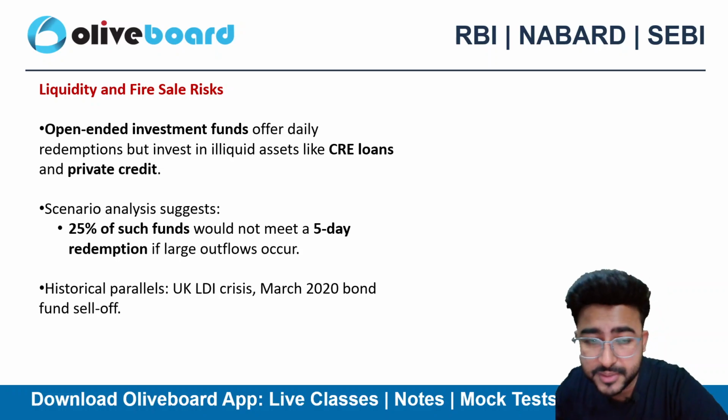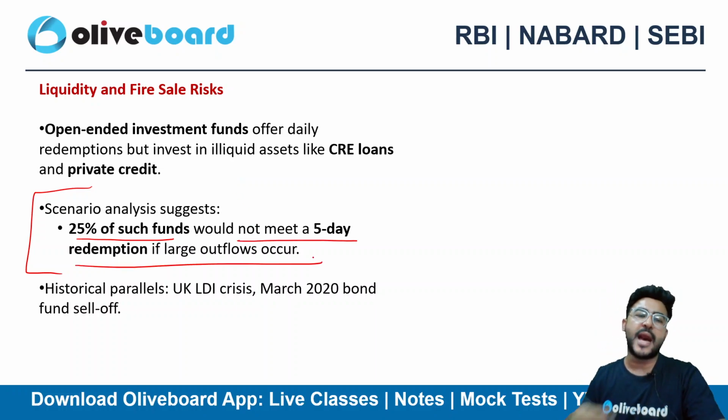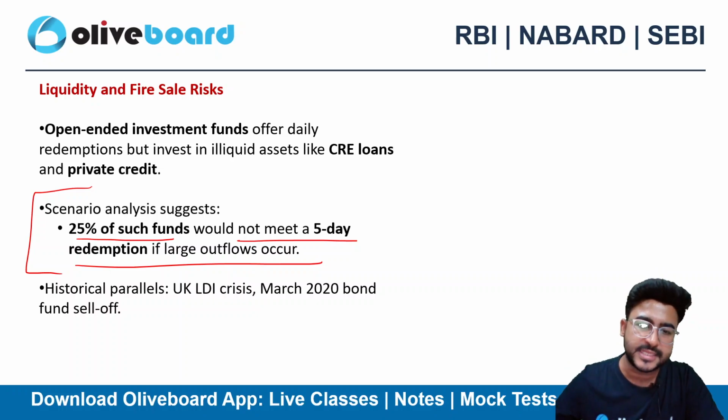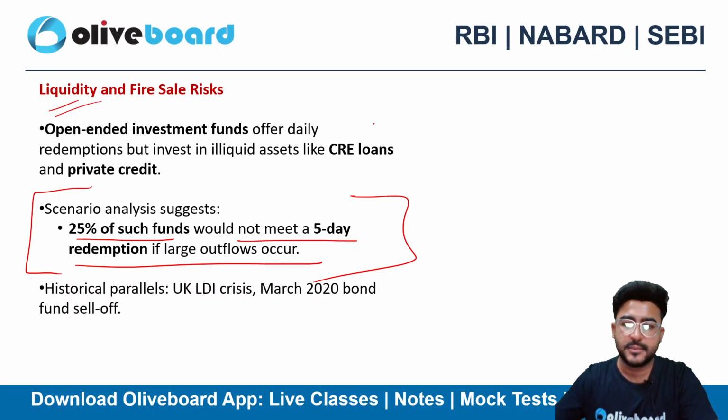They can definitely burst in the stress. Scenario analysis also suggests that 25% of such funds would not be able to meet a 5-day redemption if a large outflow occurs, right? So that's the problem. That's a risk, right? We call this liquidity risk.